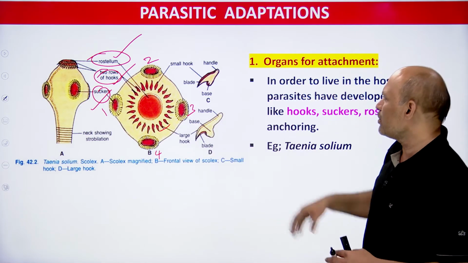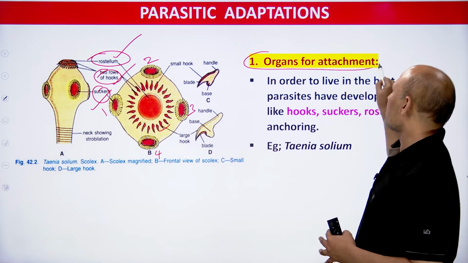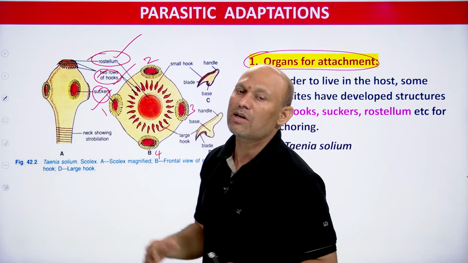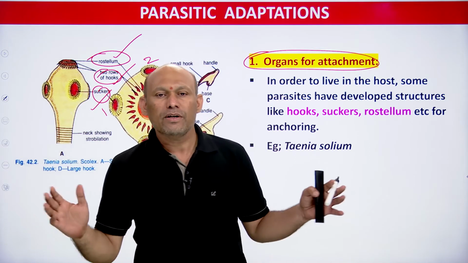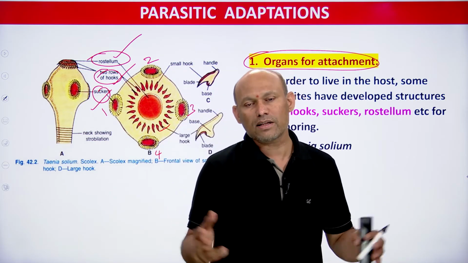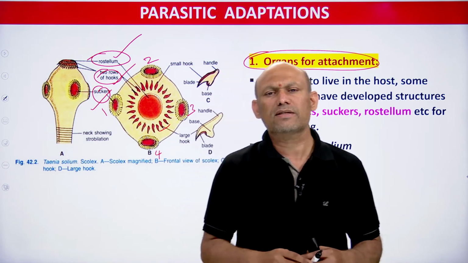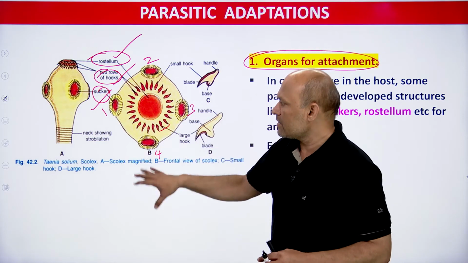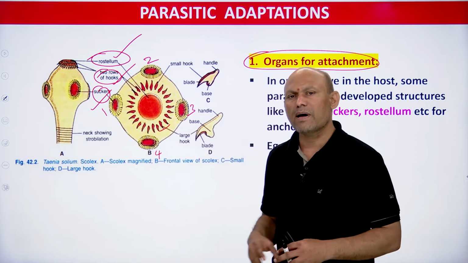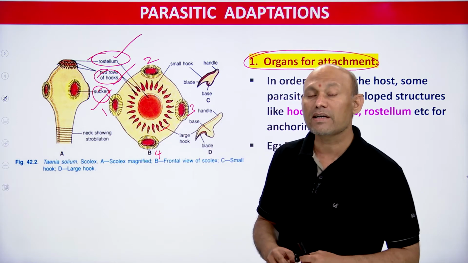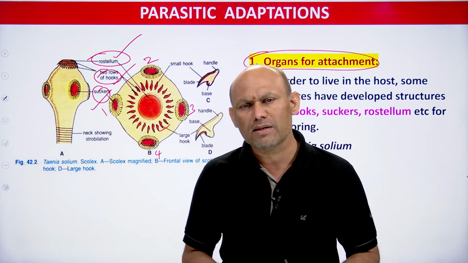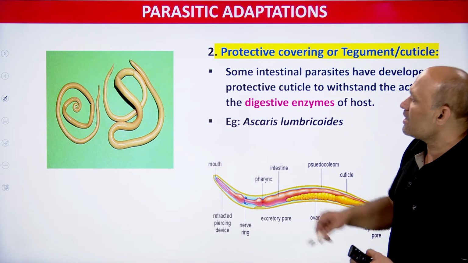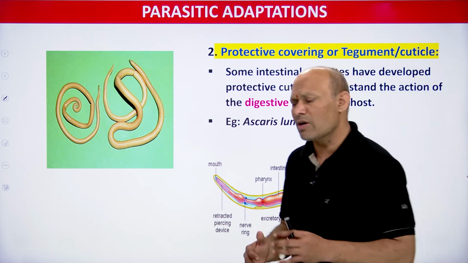All these you need to remember under organs for attachment. Parasites have evolved organs for attachment. What are those organs? Suckers are there, hooks are there, rostellum. These kinds of structures help the parasite to get attached with the host tissue, that's it. These structures can be seen in endoparasites like Taenia solium, which causes a disease called teniasis. So let us see what other adaptations there are.